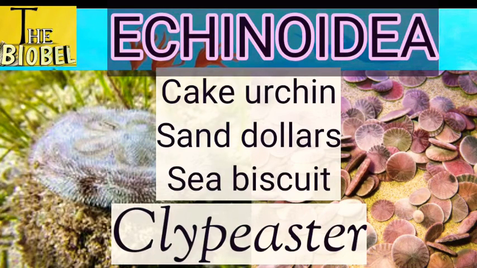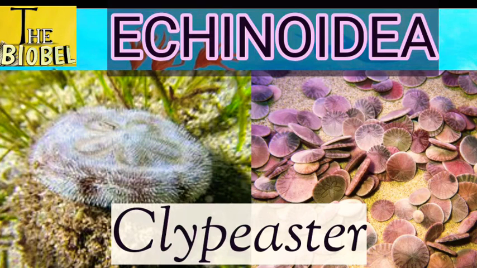These are the common names, and the scientific name is Clypeaster. So Clypeus means round shield. Look at this body. This is looking like the round shape, no? And aster means star. So the common name is cake urchin, sand dollars, and sea biscuit.